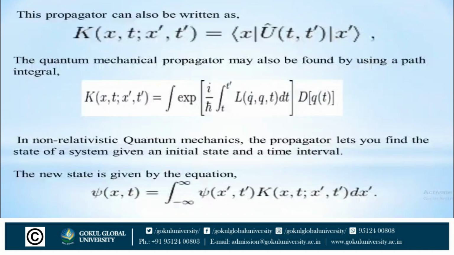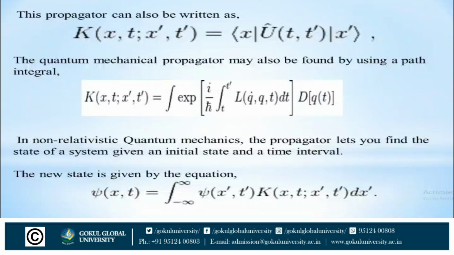This propagator can also be written as K(x,t;x',t') = ⟨x|U(t,t')|x'⟩. Here U(t,t') is a unitary time evolution operator for the system, taking the state at time t' to the state at time t.